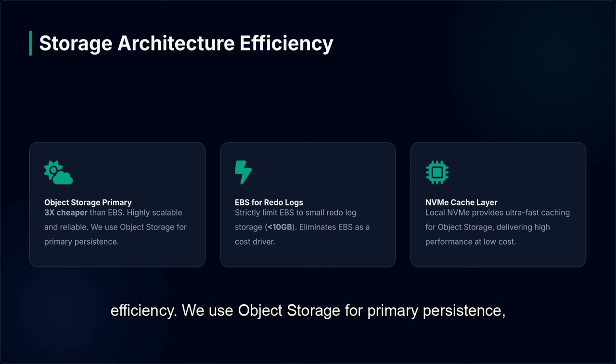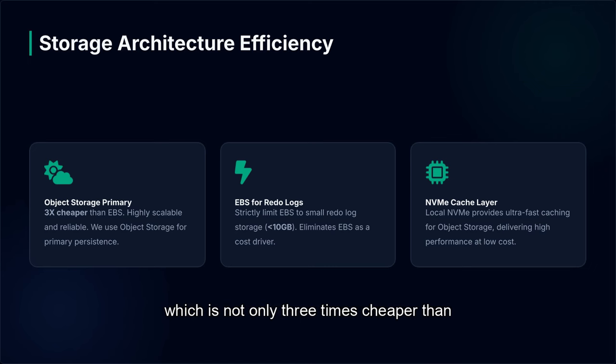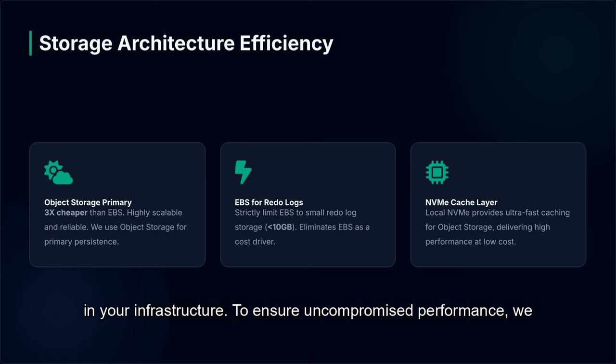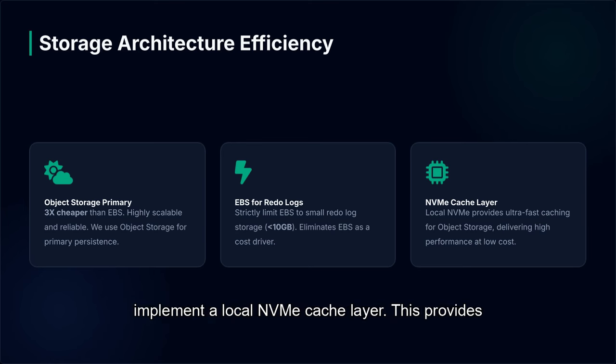We use object storage for primary persistence, which is not only 3 times cheaper than EBS, but also highly scalable and incredibly reliable. We strictly limit EBS usage to small redo log storage, typically less than 10 gigabytes. This completely eliminates EBS as a significant cost driver in your infrastructure. To ensure uncompromised performance, we implement a local NVMe cache layer. This provides ultra-fast caching for our object storage, delivering high performance at an exceptionally low cost.